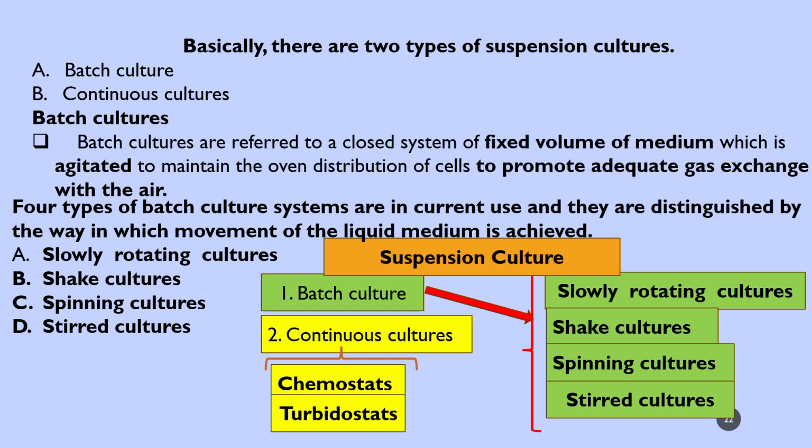In batch culture we have 4 types, that means batch cultures are referred to as a closed system. A fixed volume of medium is agitated to maintain an even distribution of cells and to promote adequate gas exchange with the air. The 4 types of batch culture system in current use are distinguished by the way in which movement of the liquid medium is achieved. We have discussed slow rotating cultures, shake cultures, spinning cultures and stirred cultures.